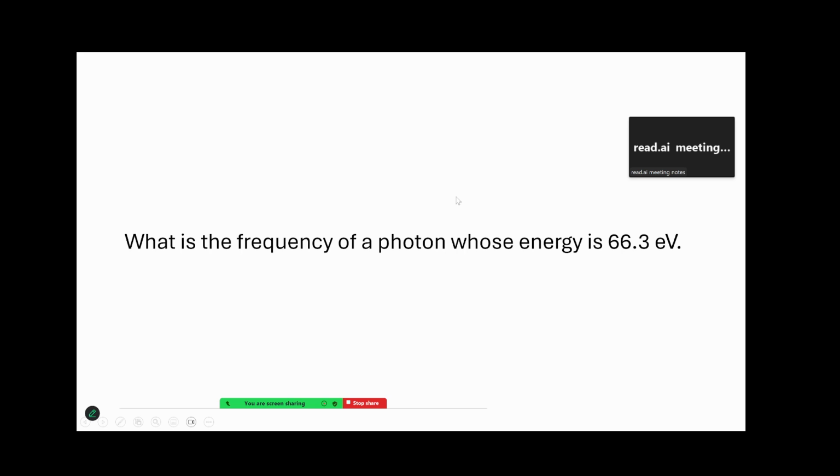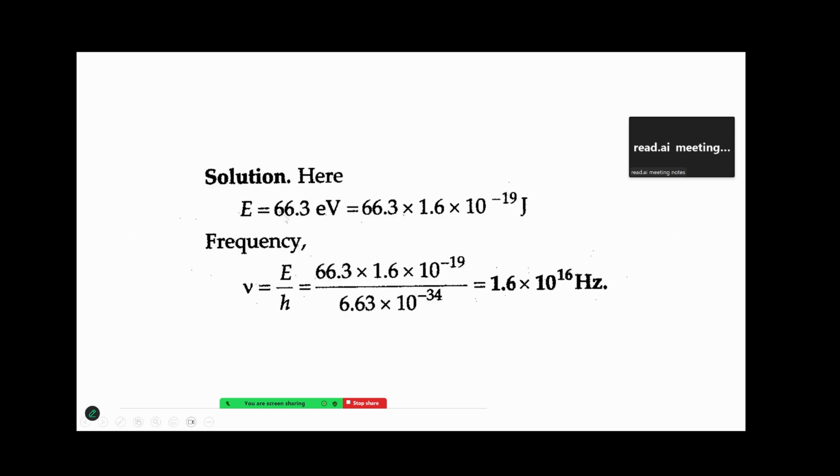The first one over here is quite simple. They are asking you the frequency of a photon whose energy is 6.63 electron volt. So what is the formula for energy? Energy E is equal to h into mu, and E is given in electron volt. What you get by h mu would be in joules, so that conversion is a very important thing. So E is 6.63 electron volt multiplied by 1.6 into 10 raised to minus 19 will give your energy in joules. Frequency is energy upon h, because energy is h mu. Putting the value, we get 1.6 into 10 raised to 16 hertz. That's the frequency.